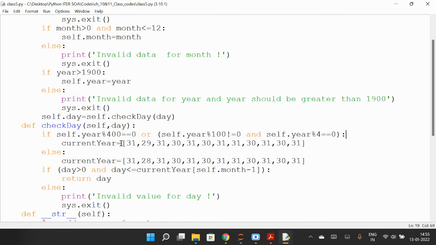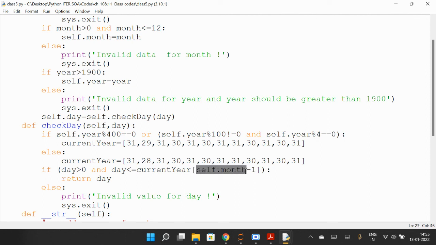So if the year is a leap year, then January has 31, Feb has 29, March has 31, April has 30, and so on, these many days in each month. Else, if it is not a leap year, then January has 31, Feb has 28, March has 31, and so on, these many days in each month. Now we are checking if day is more than 0 and day is less than or equal to the days in the current month. So for the current month, we define a list with index self.month.